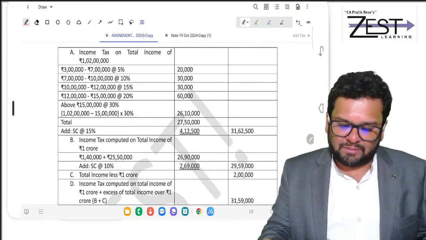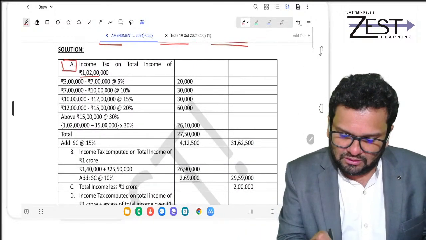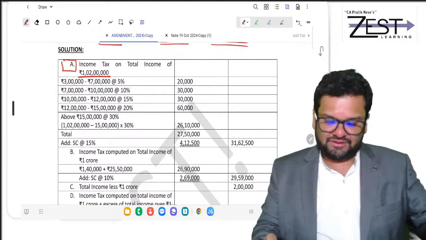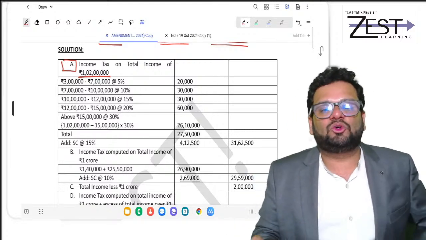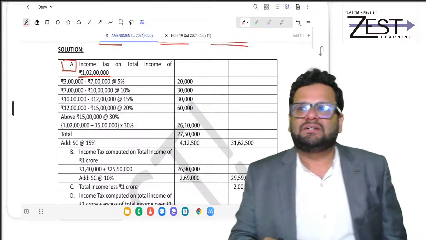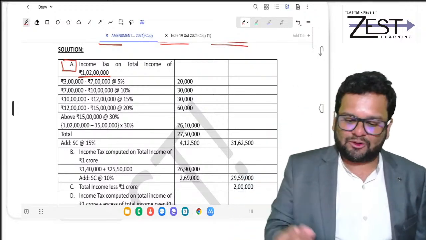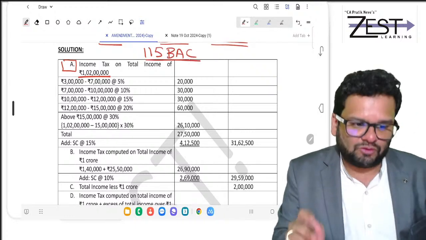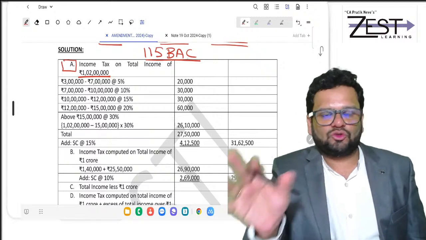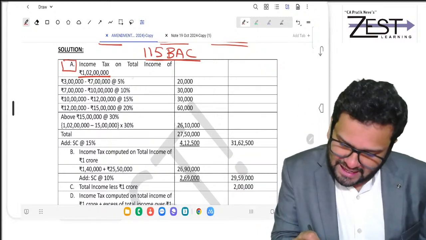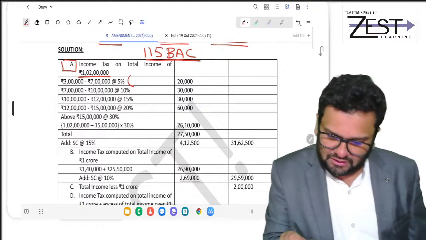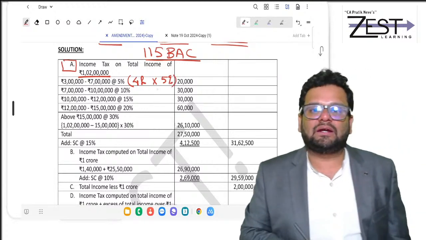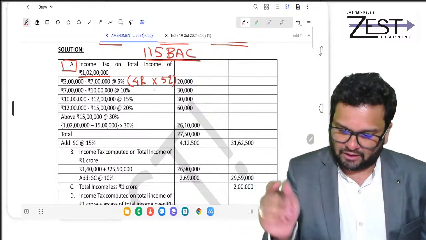Now, first step, you calculate tax on 1 crore 2 lakhs. I hope all of you are sitting with calculators. How will you calculate on 1 crore 2 lakhs? It doesn't matter. Age is 60. We are calculating as per 115 BAC. So what will you do? 0 to 3 lakh, no tax. 3 lakh to 7 lakh. Between 3 lakh to 7 lakh, you have got 4 lakh. On that 4 lakh, calculate at 5%. Check. You are getting